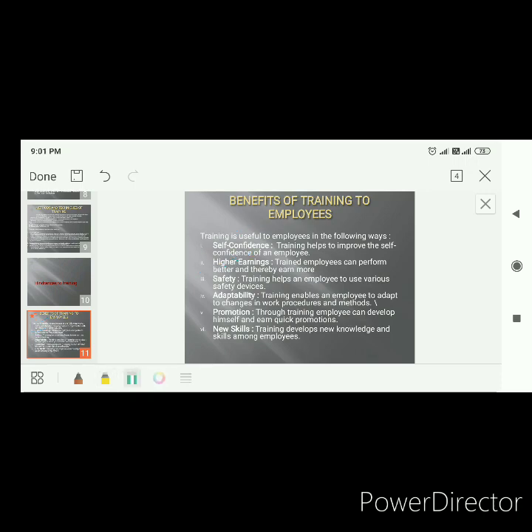Point number 3 we can see is safety, because a trained employee will always be using safety measures. He or she should know how to work safely because they already know how to use the safety devices properly. Moving on to the next point, adaptability. They can easily adjust to the surroundings, the procedures, the methods, they can easily learn because they are already trained.